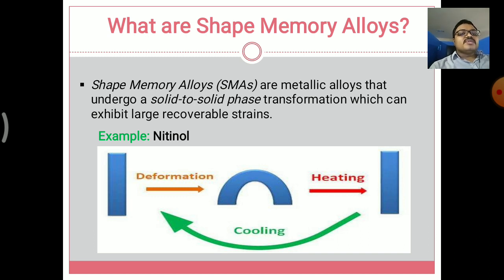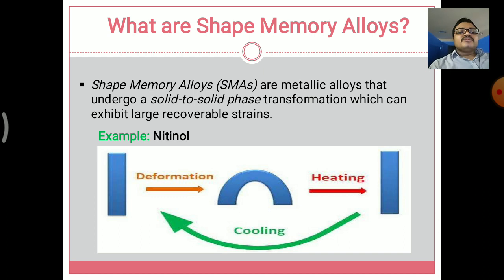So, here we are using the solid to solid phase transformation. In recrystallization temperature, the bonds or molecules move from the liquid state and converge into the solid state.